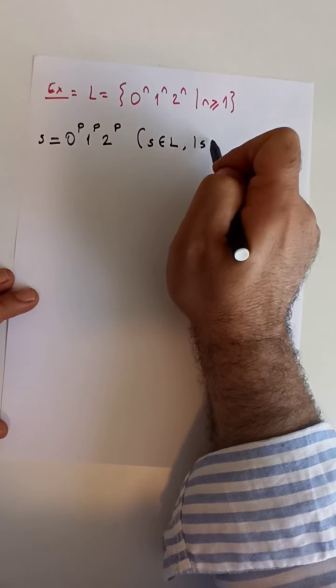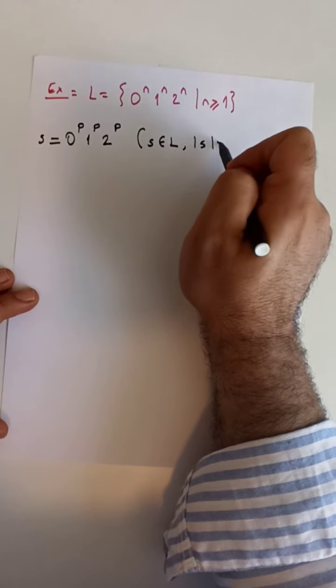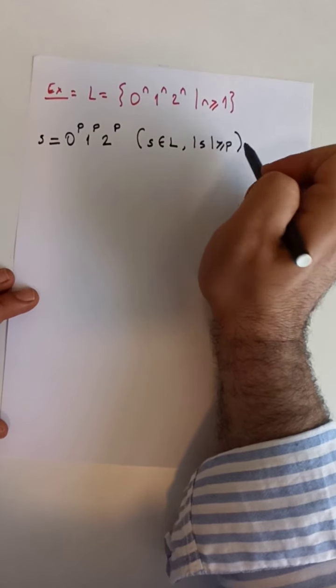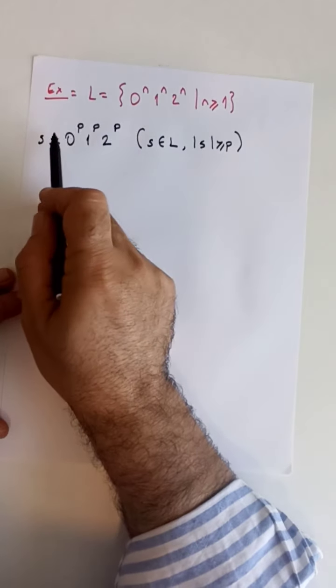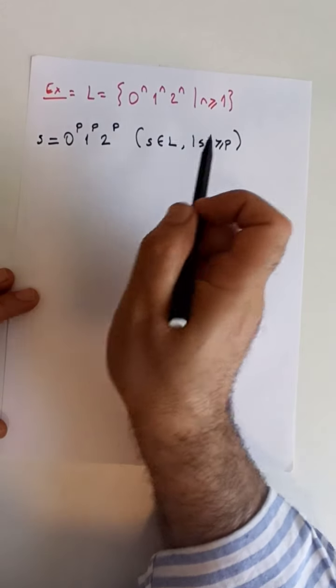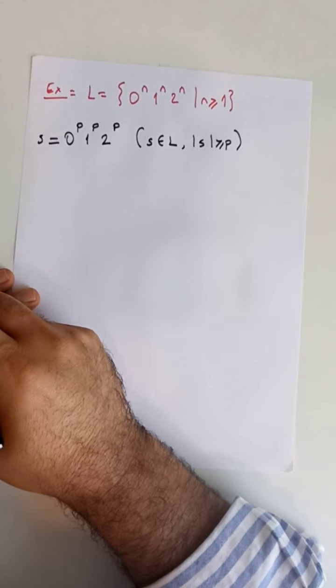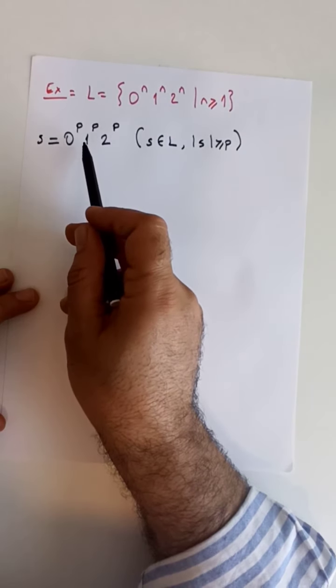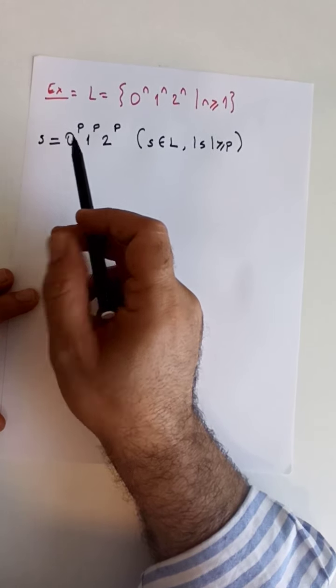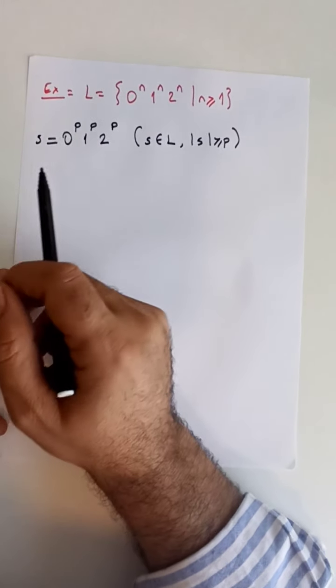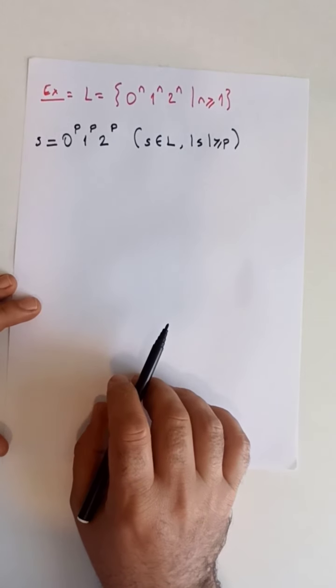The second condition is that the length of the string should be greater than or equal to P. And the length of our string is 3P, therefore this condition is also satisfied. So it's okay to work with this string for the rest of the proof based on the pumping lemma.